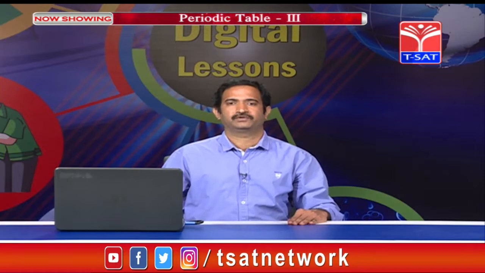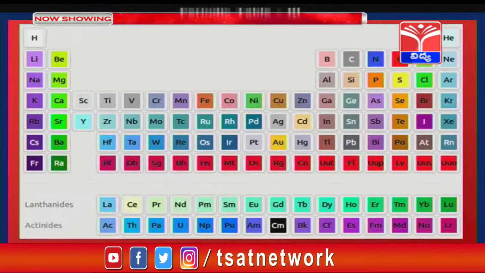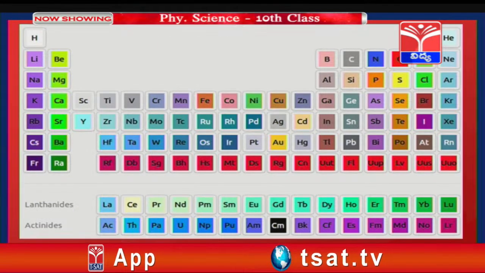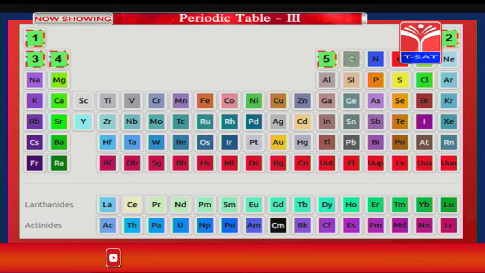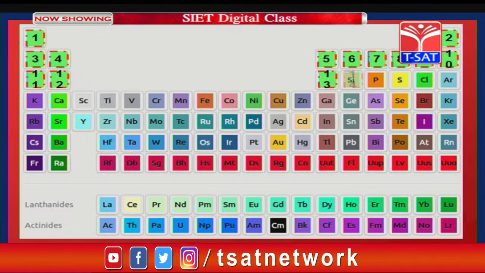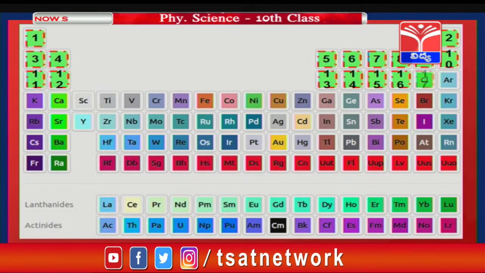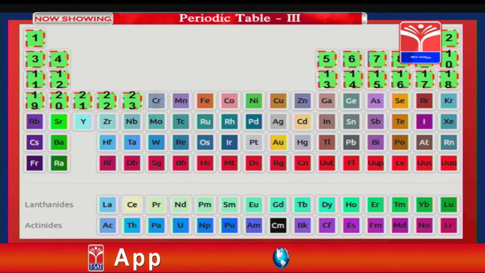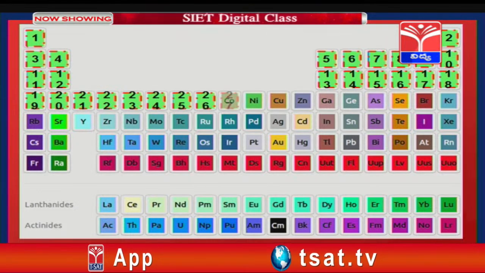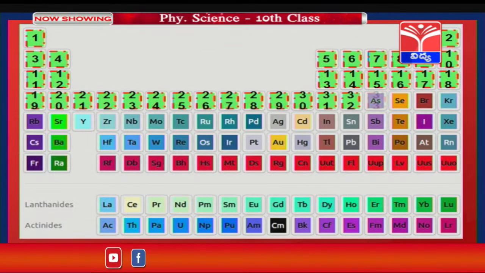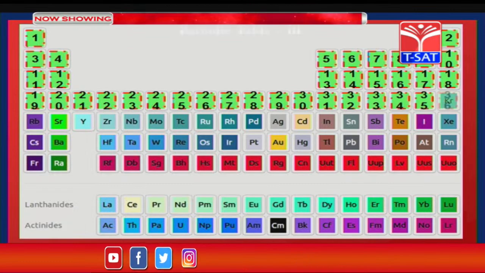Now, children, look at the periodic table, how the atomic numbers are arranged in increasing order: 1, 2, 3, 4, 5, 6, 7, 8, 9, 10, 11, 12, 13, 14, 15, 16, 17, 18, 19, 20, 21, 22, 23, 24, 25, 26, 27, 28, 29, 30, 31, 32, 33, 34, 35, 36.